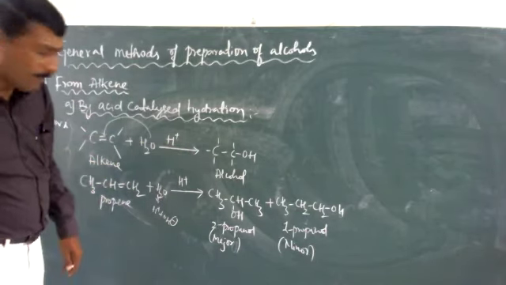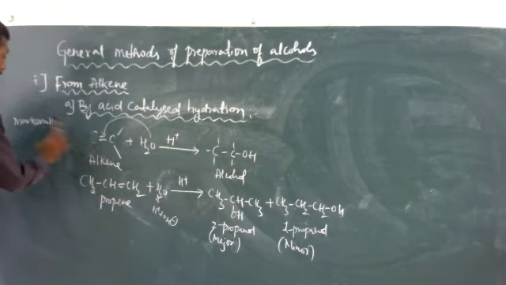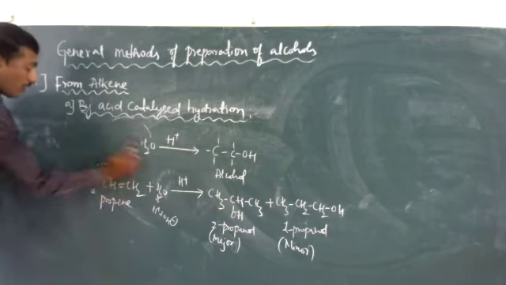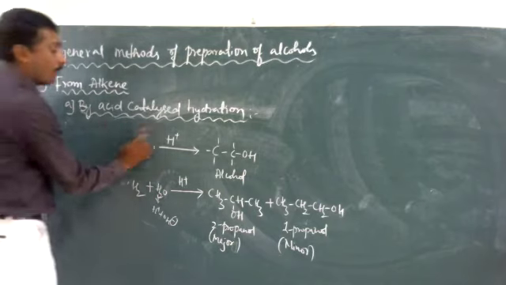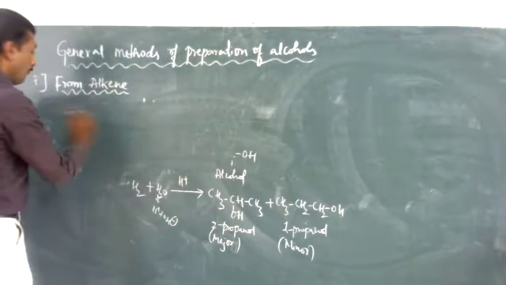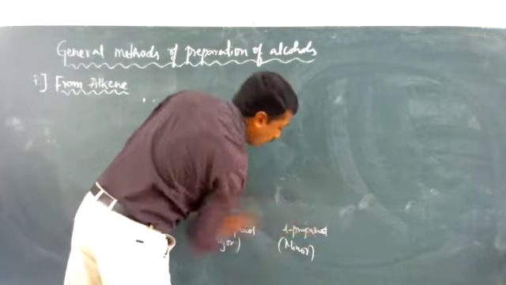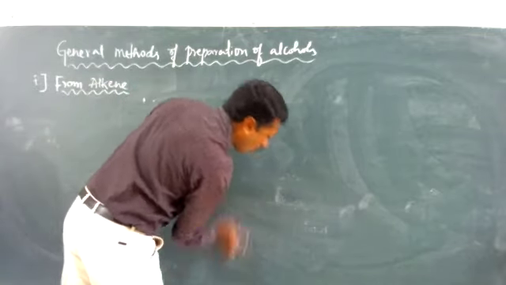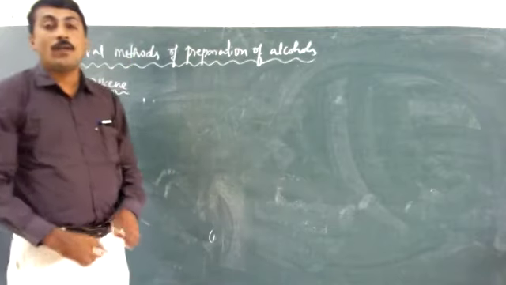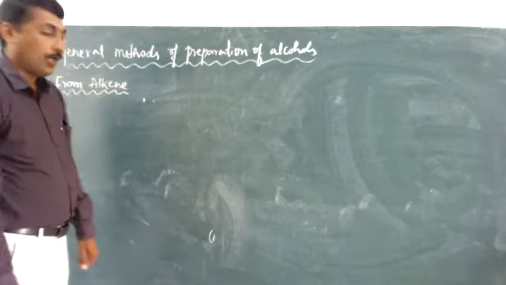Next, another method that is also preparation of an alcohol from an alkene, but by using another reagent, that is hydroboration. It is boron. Using diborane, we are going to prepare the alcohols.